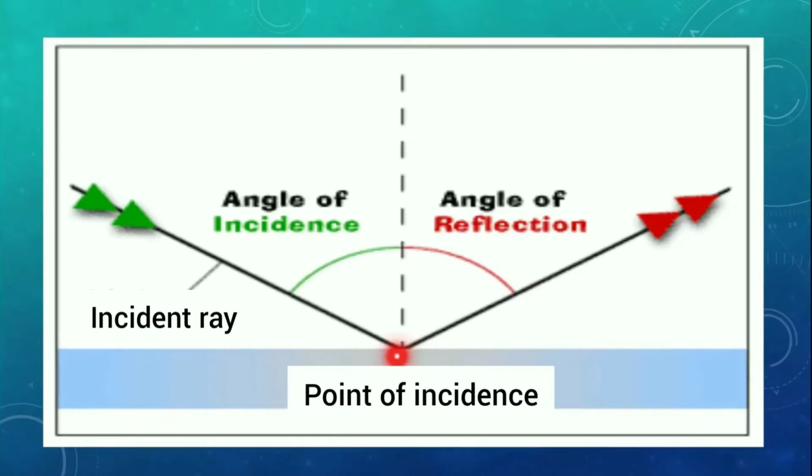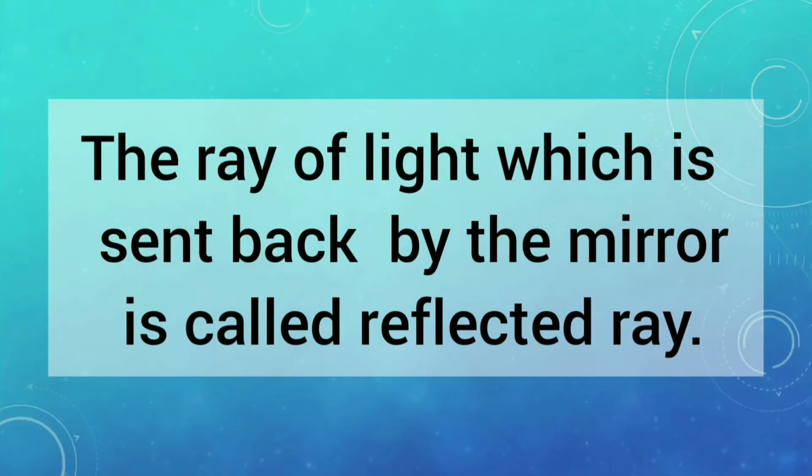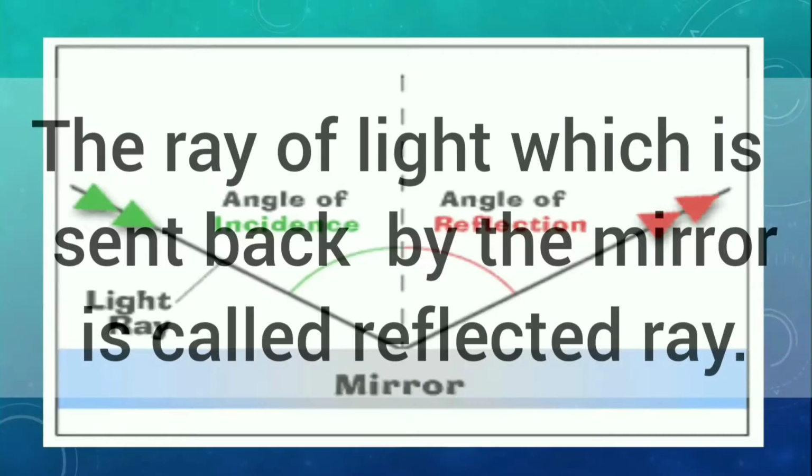Understood? Now you can see that after striking, this is going in another direction. This ray of light has changed its direction, right? So the ray of light which is sent back after reflection by the mirror is called reflected ray. This ray is called reflected ray. Understood? So what is reflected ray? The ray of light which is sent back by the mirror is called reflected ray, right?